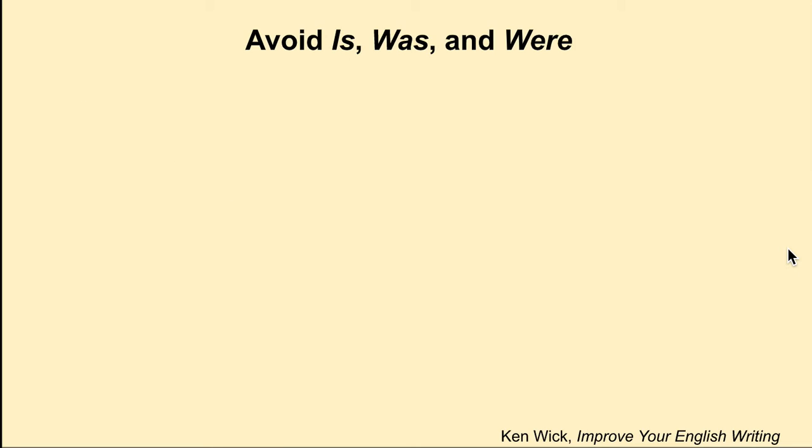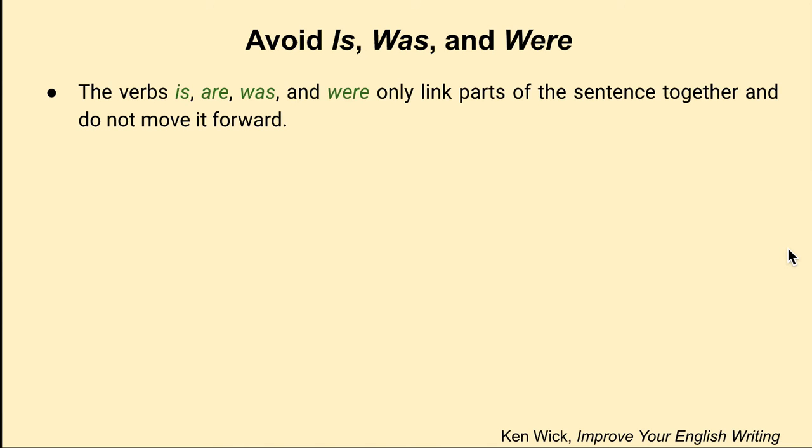So let's continue discussing clarity, where we're going to avoid the verbs is, was, and were. The verbs is, are, was, and were only link parts of a sentence together. They are called linking verbs because normally they just link a noun to an adjective, like he is tall.